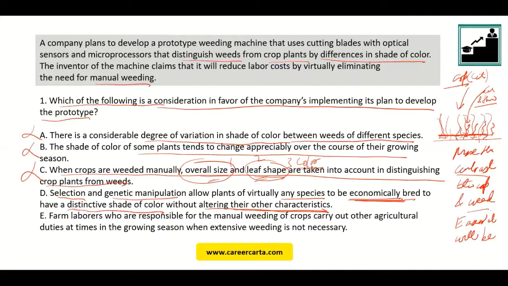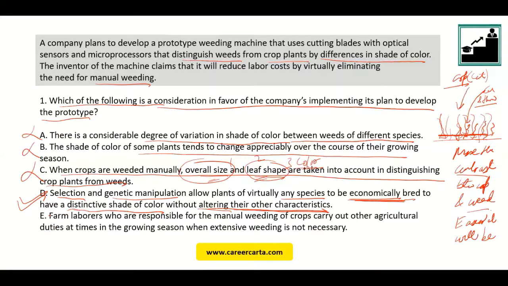So if the whole thing is economical as well as it does not alter any characteristics and allows me to build a distinctive shade of color, which in turn is going to help me in differentiating between the weed as well as the crop, it's a win-win for me. This tells me to go ahead and implement the prototype, because after you build the prototype, we will get all crops to grow in a particular color.